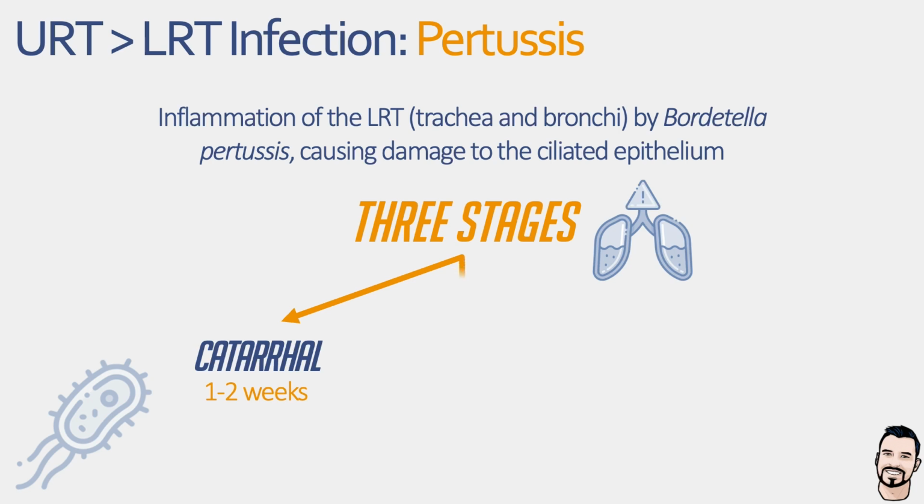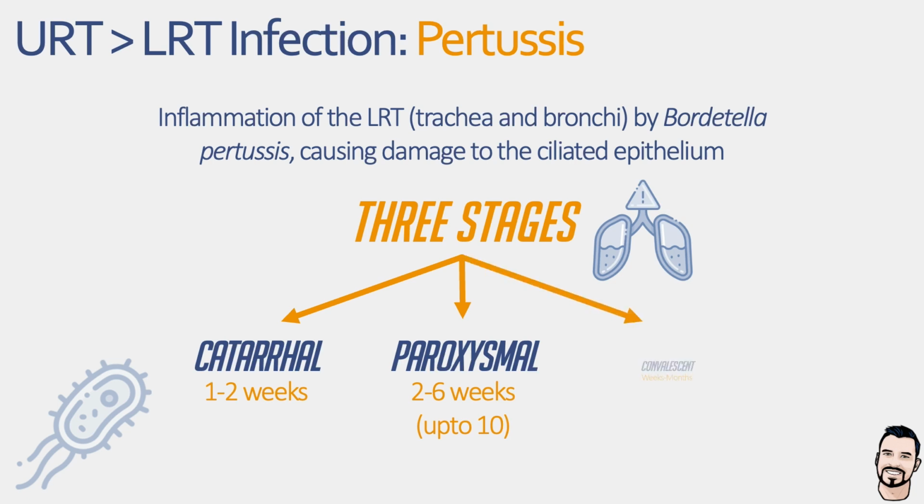This is then followed by the paroxysmal stage, typically lasting 2 to 6 weeks. By this point, the cilia are paralyzed, so mucociliary clearance is lost and epithelial cell lysis leads to a buildup of mucus and cellular debris. This results in the classic pertussis symptoms: paroxysmal coughing fits, which occur up to 50 times per day and consist of rapid coughs during a single exhalation, followed by a forceful inhalation that produces the characteristic whooping sound.